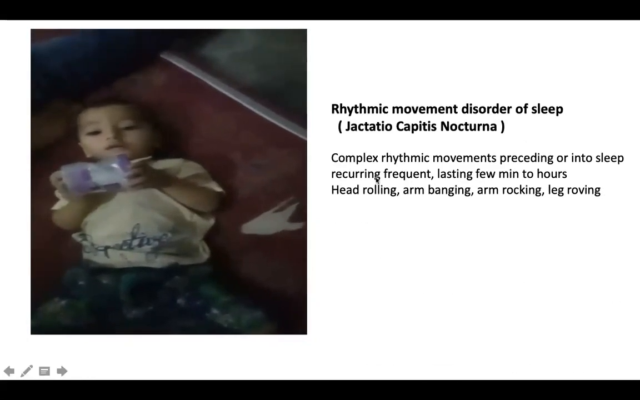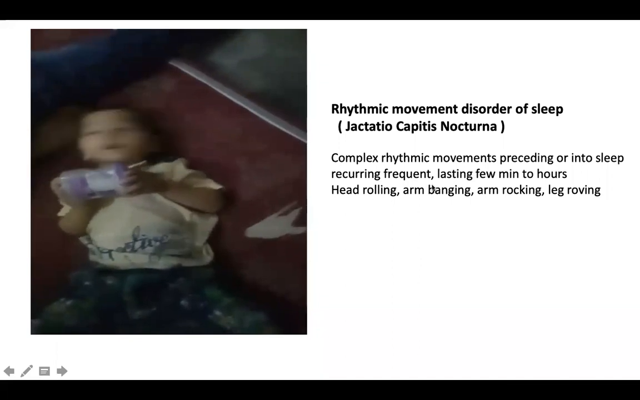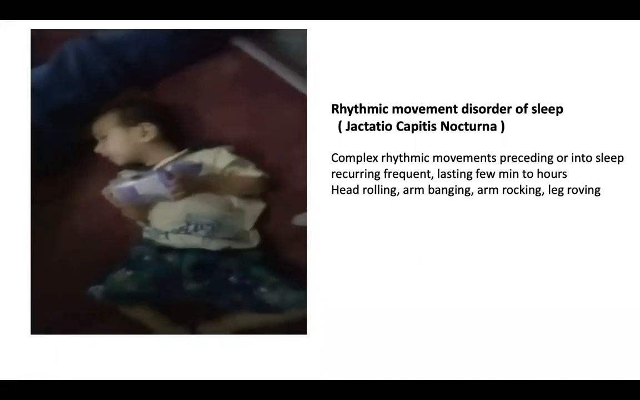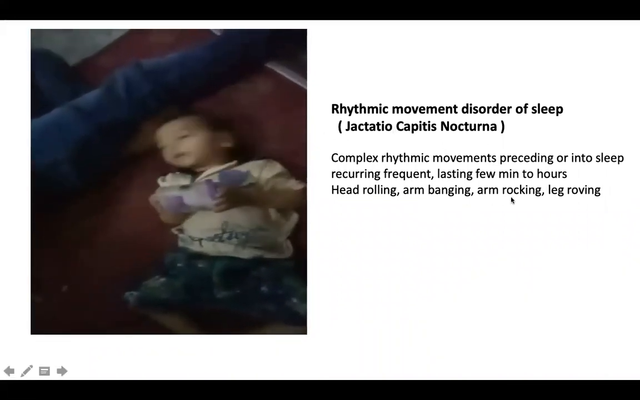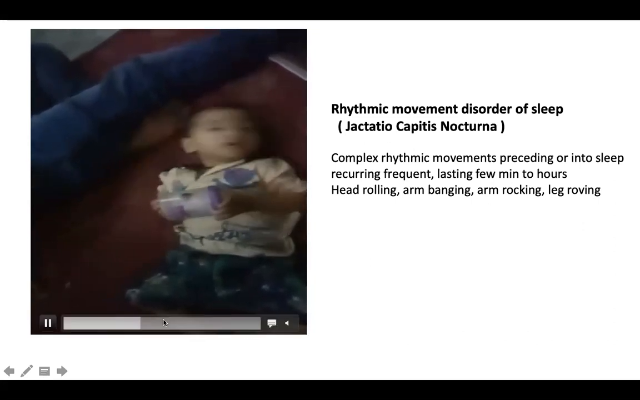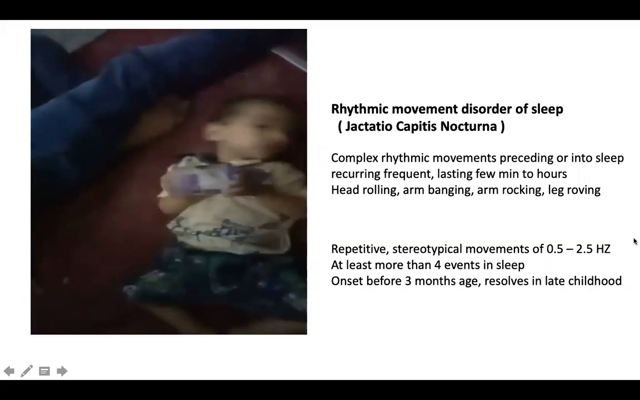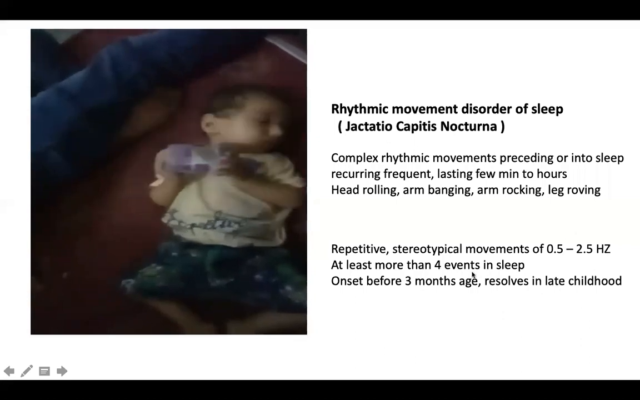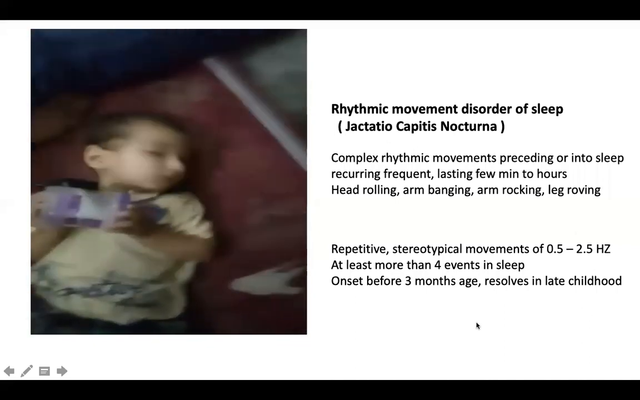The interesting term for this is jactatio capitis nocturna, or head rolling movements in sleep, or rhythmic movement disorders in sleep. They are considered a sleep disorder. They can last for minutes to hours, but usually there is no treatment. It can be in the form of head rolling, arm banging, arm rocking, or rolling movements. It can be present in certain families as well. It's again considered benign. By polysomnographic definition, these movements are 0.5 to 2.5 hertz, with more than 4 events, usually seen after 3 months of age, but resolving in late childhood.